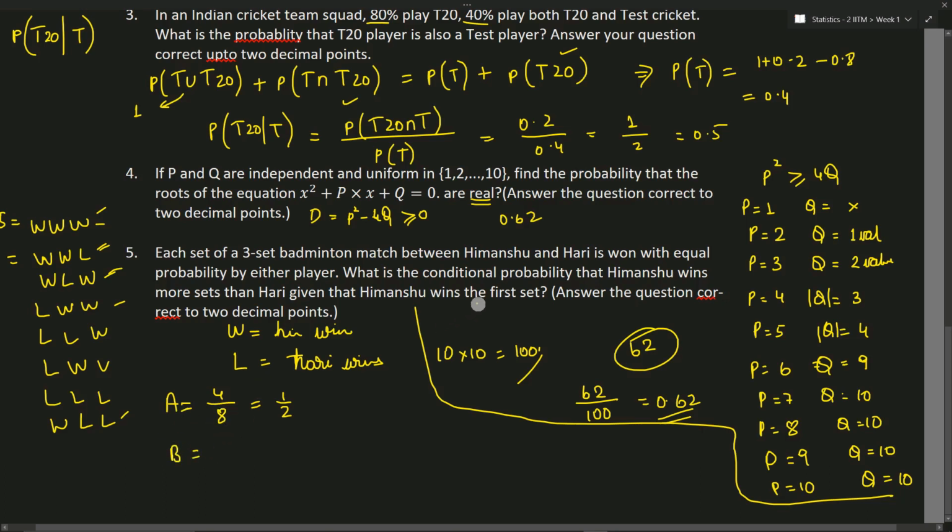What are they asking us to find? They're asking us to find the probability that Himanshu wins more sets, given that Himanshu wins the first set. That is equal to P of A intersection B divided by P of A.